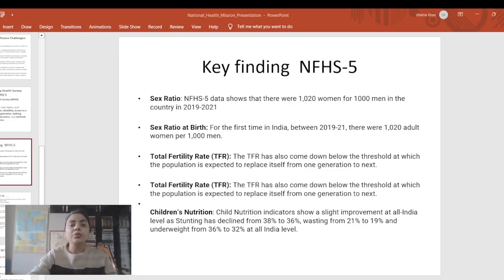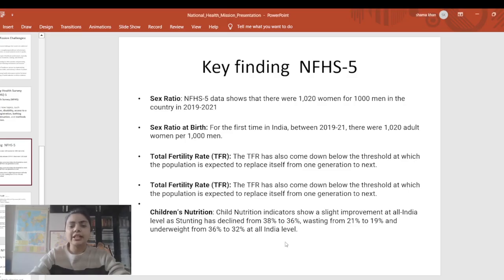If I talk about the total fertility rate, we can see that it has come down, and what we had decided, that is TFR to be 2, has not been reached at present. In rural areas it is 2.1, and in urban areas it has gone below the replacement level also. So the next point, we can see child nutrition here.